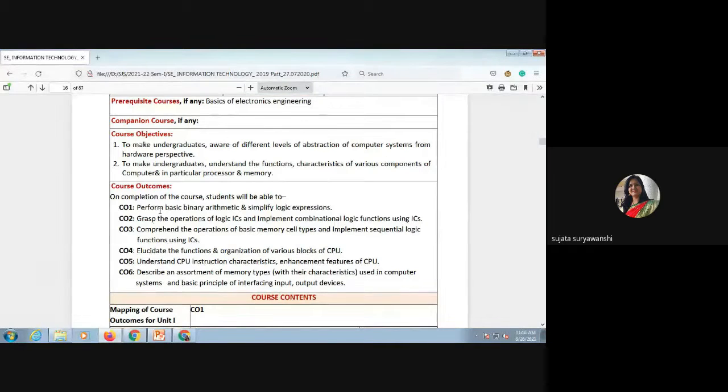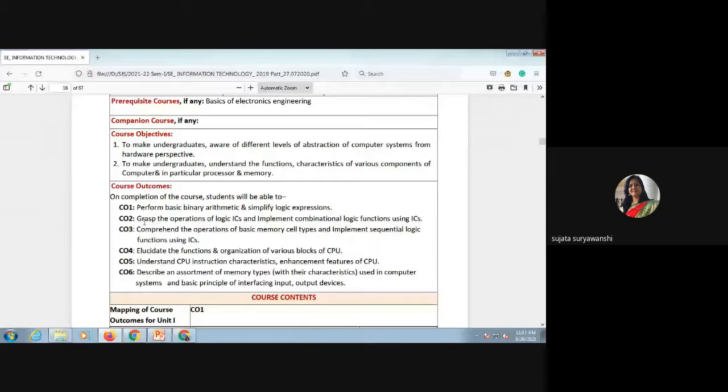In your first unit, you will be able to do binary arithmetic, whether it is addition, multiplication or subtraction, and you will be able to convert from any number system to any number system. So this is the course outcome of your first unit.